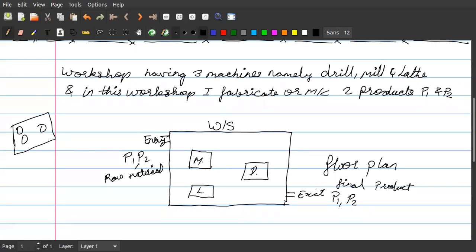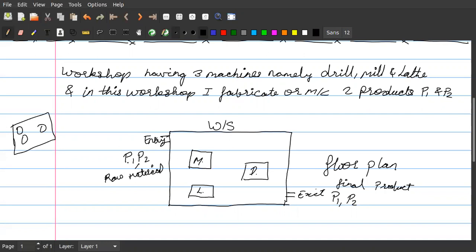Yes, sir. Sir, those three machines are used to manufacture three different products, sir. No, two different products. I said clearly two different products, P1 and P2. They are not manufacturing two different products separately. All the three machines are used for manufacturing of these two products.